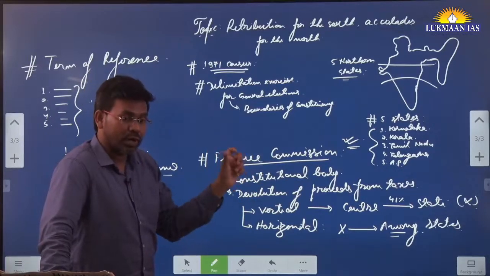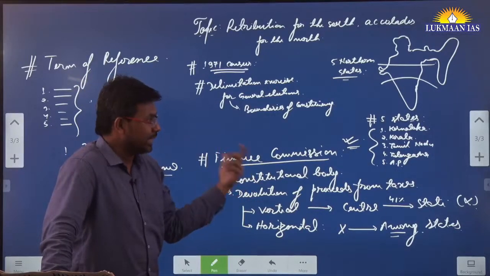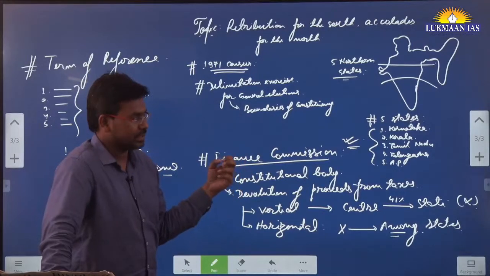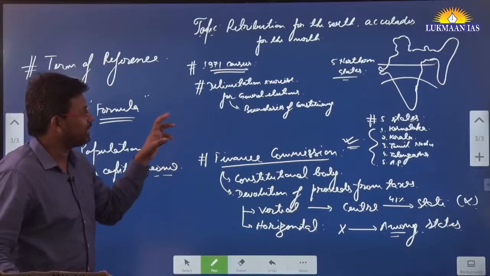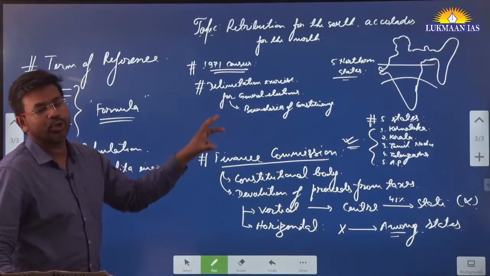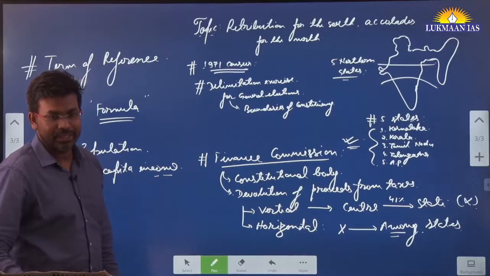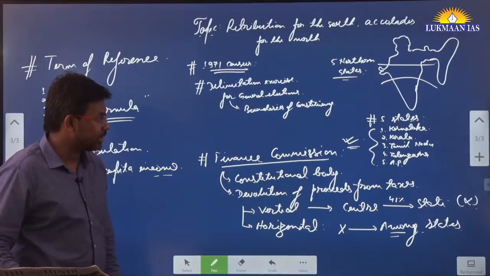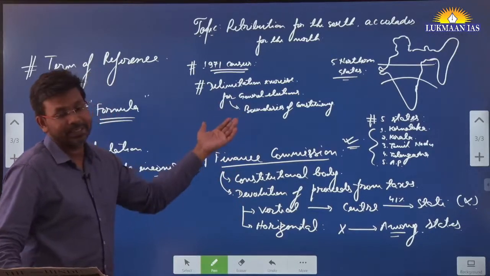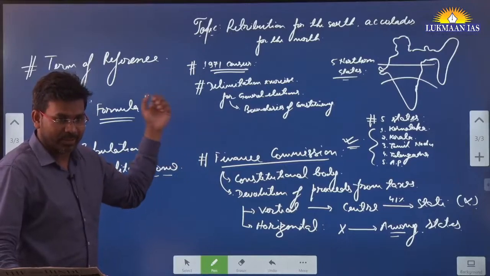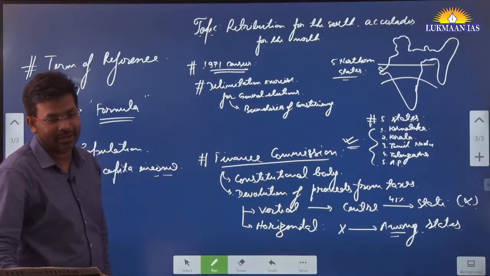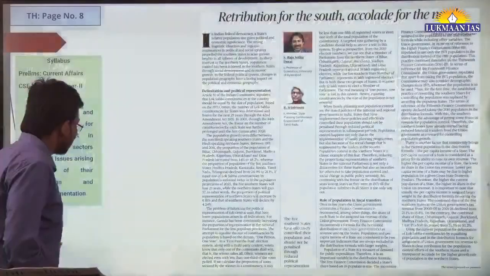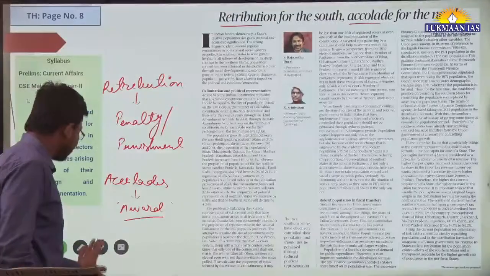So one vote, one value can be re-looked into. Although it is part of the democracy in India, the author has said that these states should not be penalized, because southern states have lesser population, and that's why they are less represented in the Parliament of India. If they are less represented, their voices are less heard. So this is the thing. This is a good article, right? This article has been written well.